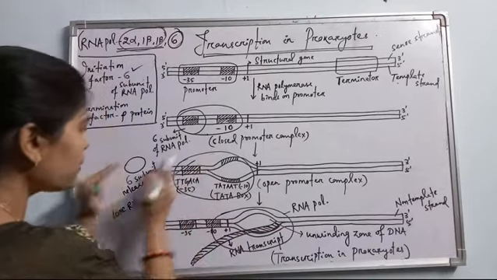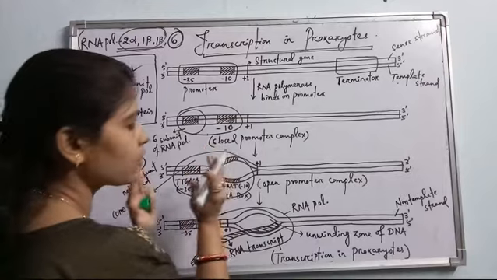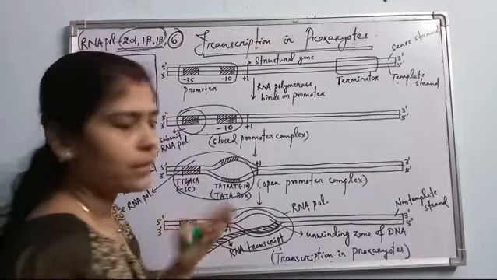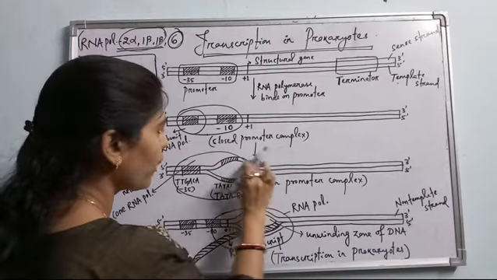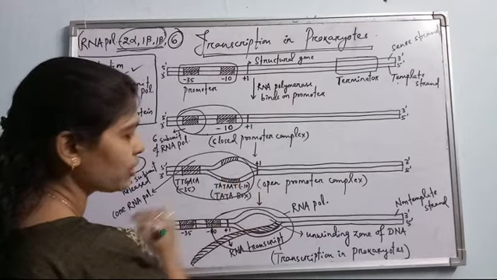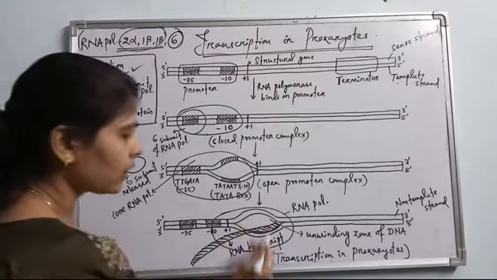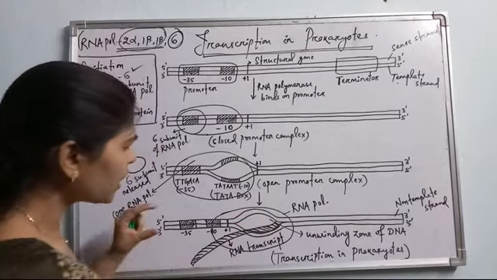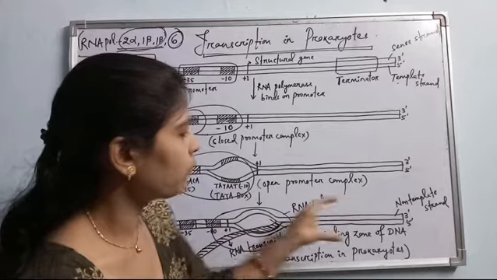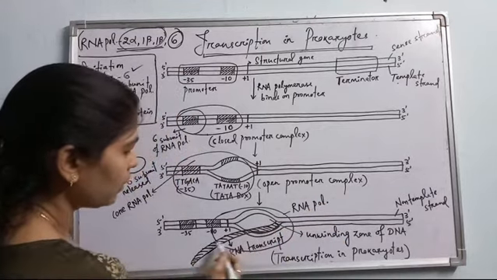So after release of the sigma subunit, this is the zone where transcription initiation has occurred, where the open promoter complex is formed, meaning transcription is going to start. So when it covers and unwinds the +1 zone, then automatically RNA will be synthesized from the template strand, and now initiation of transcription occurs here. See, in the elongation part, what happens? Continuously this RNA polymerase enzyme will move towards the structural gene, covering the structural gene part, and it will synthesize the RNA here.